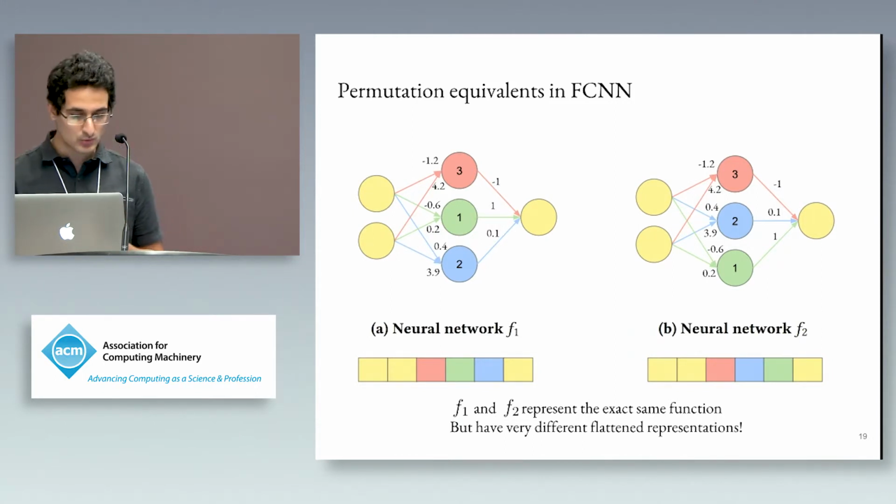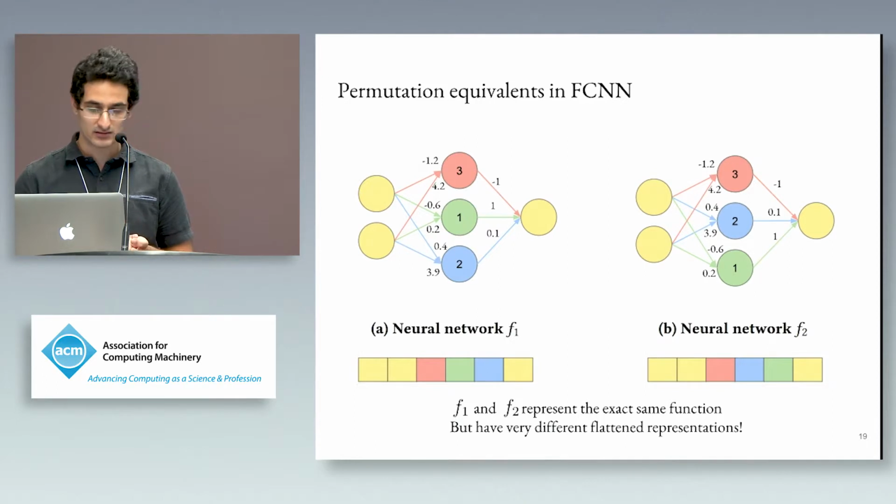I also want to note one point here. There are 3 nodes here, so there are 3 factorial permutations that you can obtain. If there were n nodes, you could obtain n factorial permutations. If there were k layers with n nodes each, you would have n factorial to the power k. That's just a tiny bit of math, but that tells you how many permutation equivalents there are in total, which is a large number. So how do we address this?